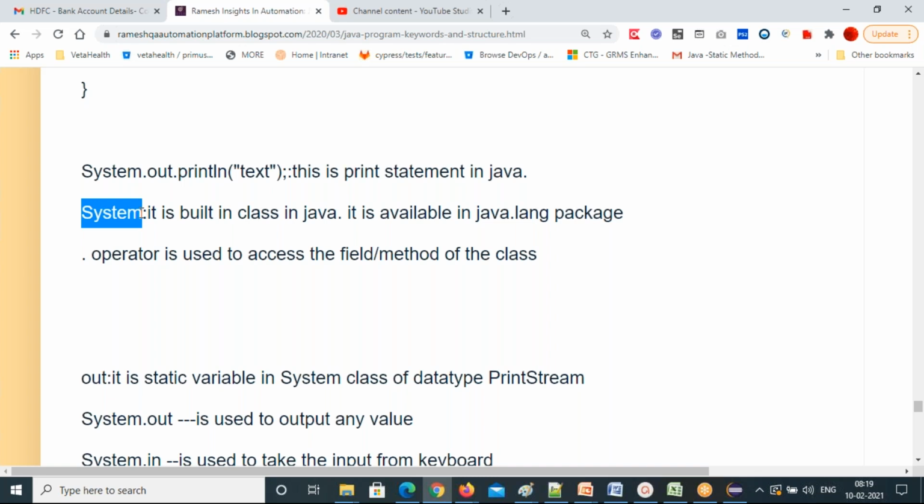Variables. Reddy Prasad, what will be there inside the class? What are the members of a class? A class structure consists of variables, methods, constructors, and blocks.